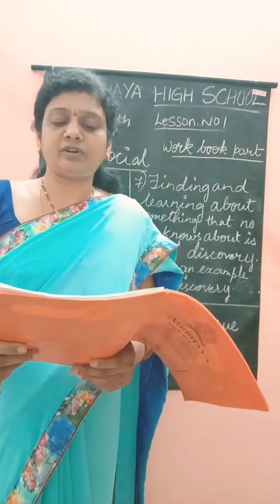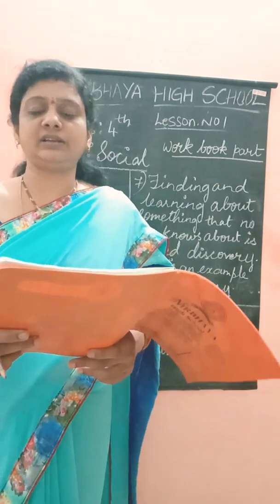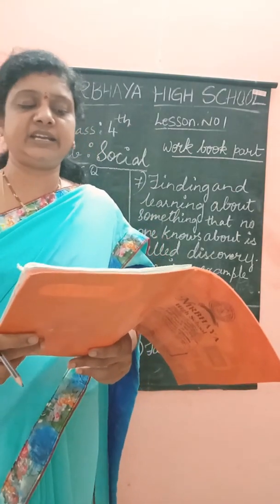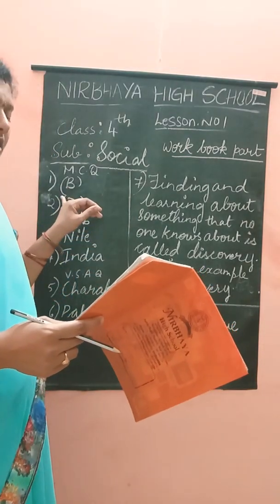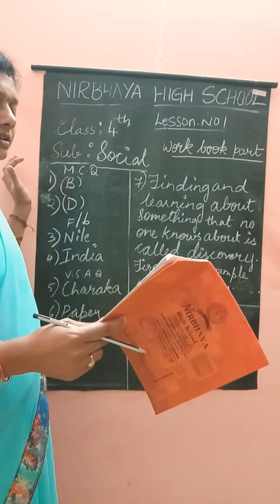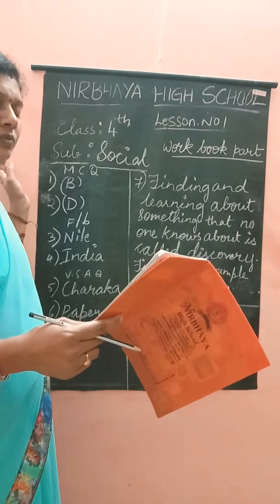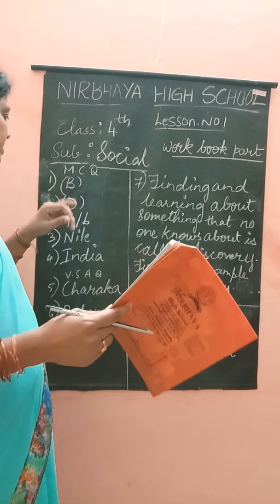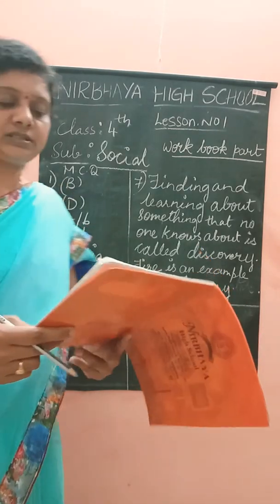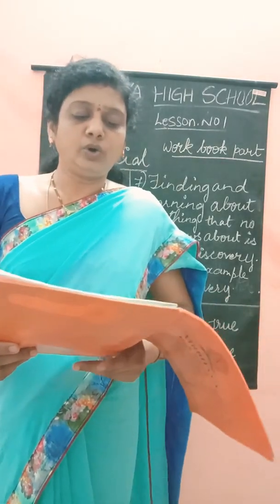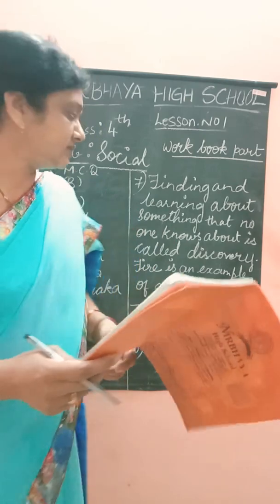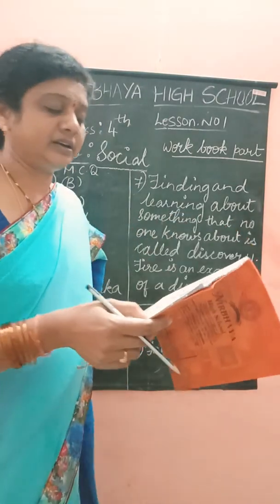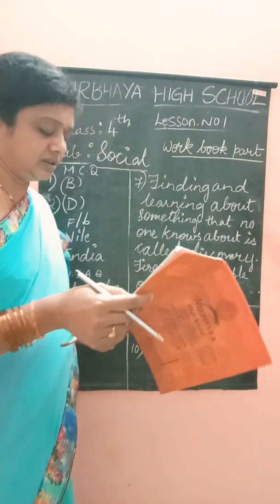Which among the following inventions made travel and transport faster and easier for humans? Options A, B, C, D: ballpoint pen, wheel, computer, paper. Which one is correct? B, wheel. Who among the following was the first person to travel into space? The answer is Yuri Gagarin, option D.